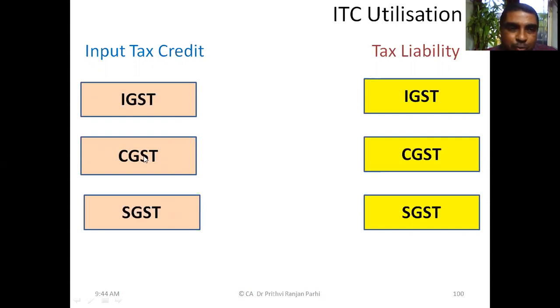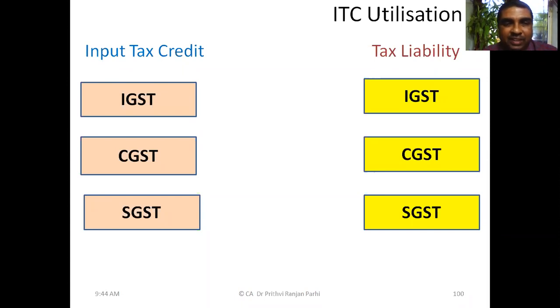Right? And in which situation will input tax credit be IGST? That means IGST ITC will be there. In which situation will CGST ITC be there? In which situation will SGST ITC be there? Can you explain? Last class we discussed that concept. Again, I am asking you a similar kind of question. When will IGST ITC be there? When the supplier makes an interstate transaction. Will you please elaborate? Interstate transaction means?